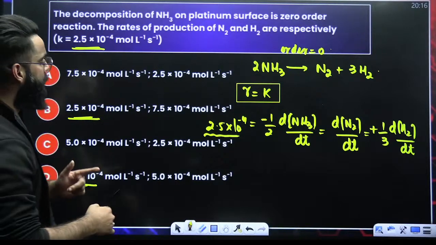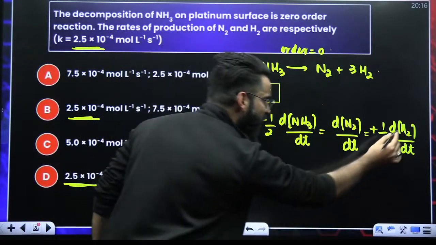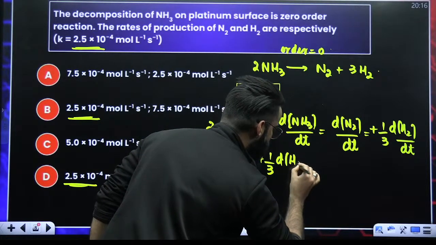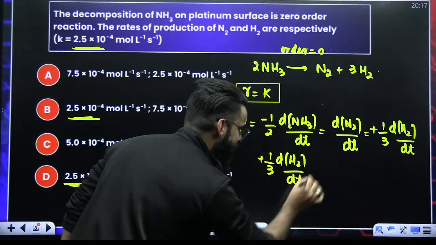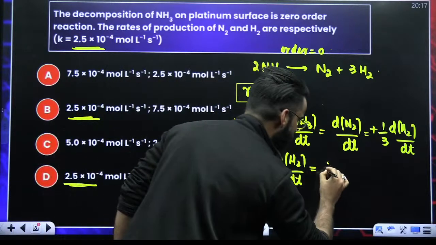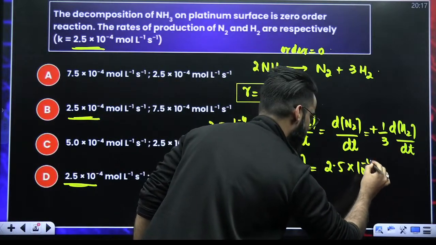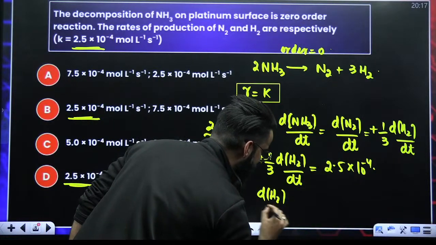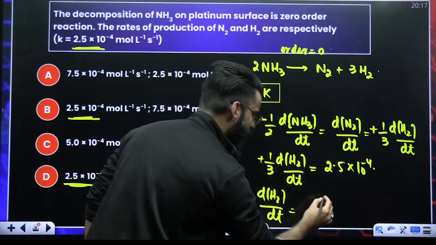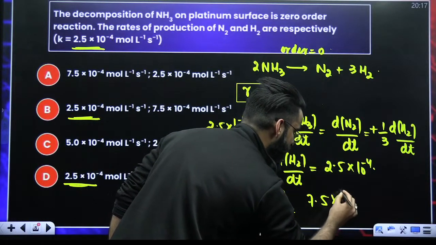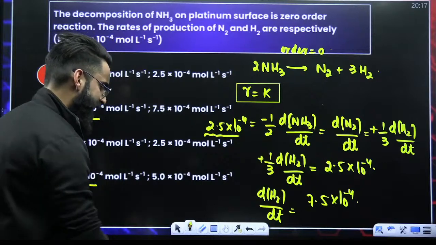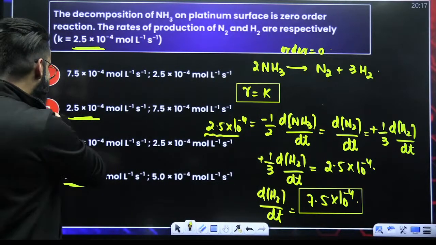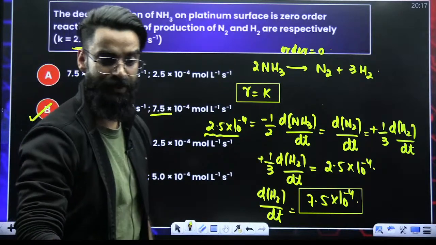Number 2, the rate of formation of H2. Rate of formation of H2 would be written like this: plus 1 by 3 d of H2 divided by dt. This term gives you the rate of reaction. And we got to know it is nothing but 2.5 into 10 raised power minus 4, right? If I multiply throughout by 3, d of H2 divided by dt is equal to 3 fives are 15, 3 twos are 6, 7. So 7.5 into 10 raised power minus 4 moles per liter per second is going to be the rate of formation of H2 as well. So it has to be option 2. That has to be the correct answer of this question.